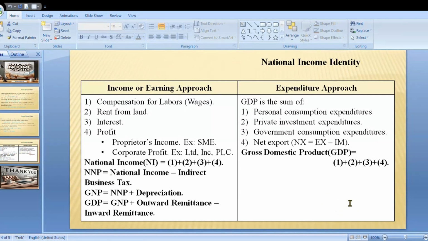What have we learned? We have seen the difference between national income identity, GDP, and national income, as well as three different approaches to measure GDP.